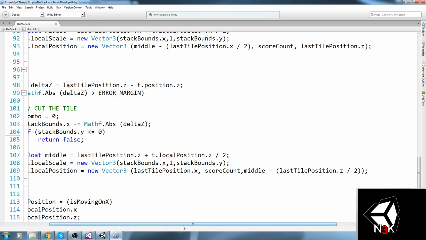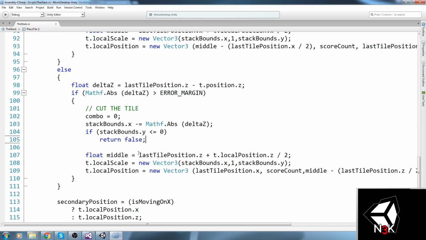Let's go check them out. So last position.z to local position. Okay, that works. The scale works on both sides. Wait, does it work on both sides actually?